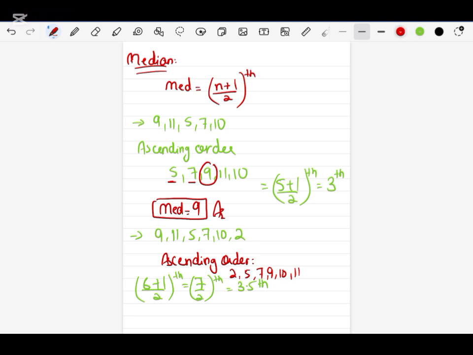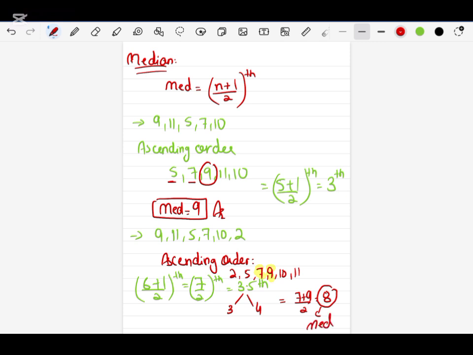I don't have any 3.5 term in this. So how can I solve this one? You have to take the third and the fourth term. The third term is 7 and the fourth term is 9. So I will pick these two terms and add them, 7 plus 9, and divide by 2. So 7 plus 9 will be 16, 16 divided by 2 will be 8. So this will be my final answer and this is the median.